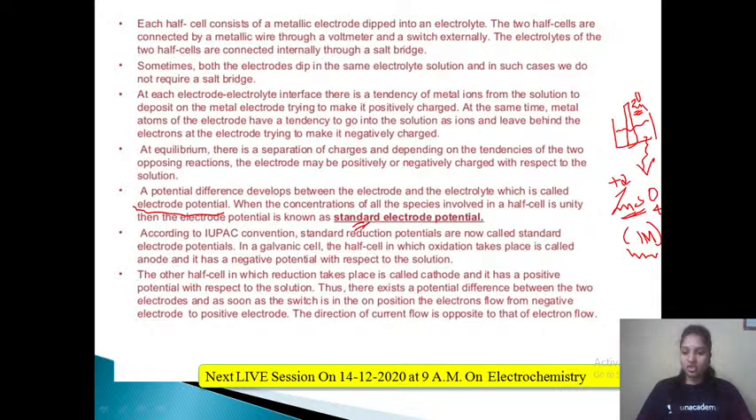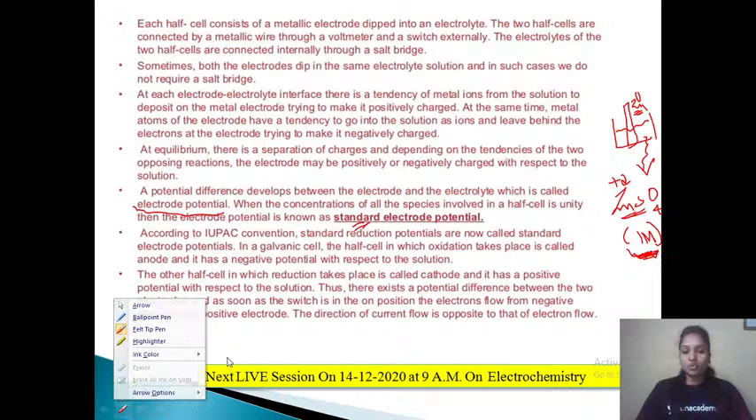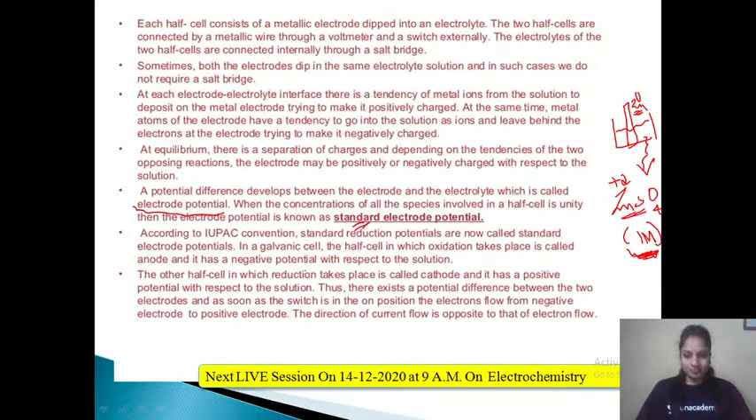Normally, even if it is not 1 molar, you can just call it electrode potential. The potential difference between electrode and the solution is called electrode potential. But if the concentration of the species involved in the reaction is 1 molar, then such an electrode potential difference between electrode and the solution with 1 molar concentration would be called standard electrode potential. I hope that is clear for all of you.